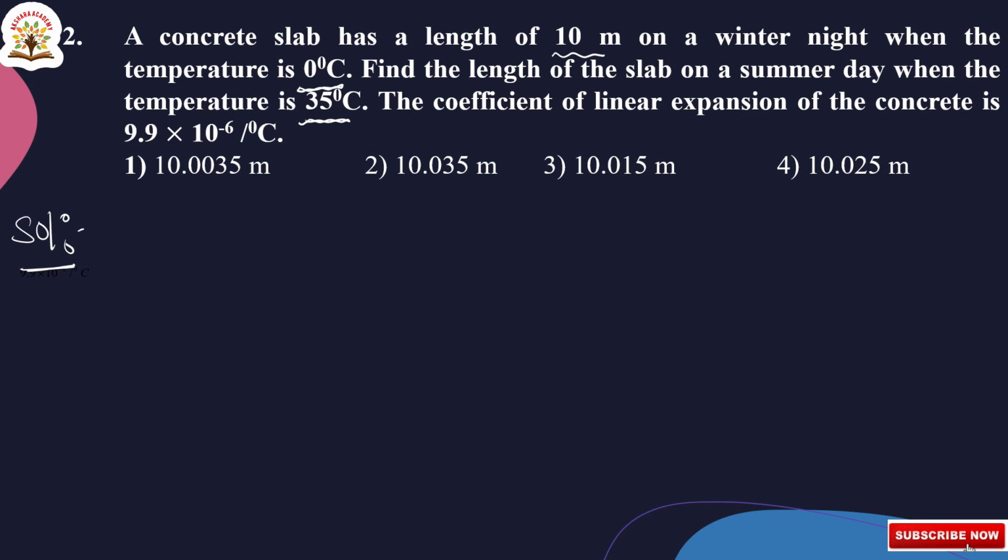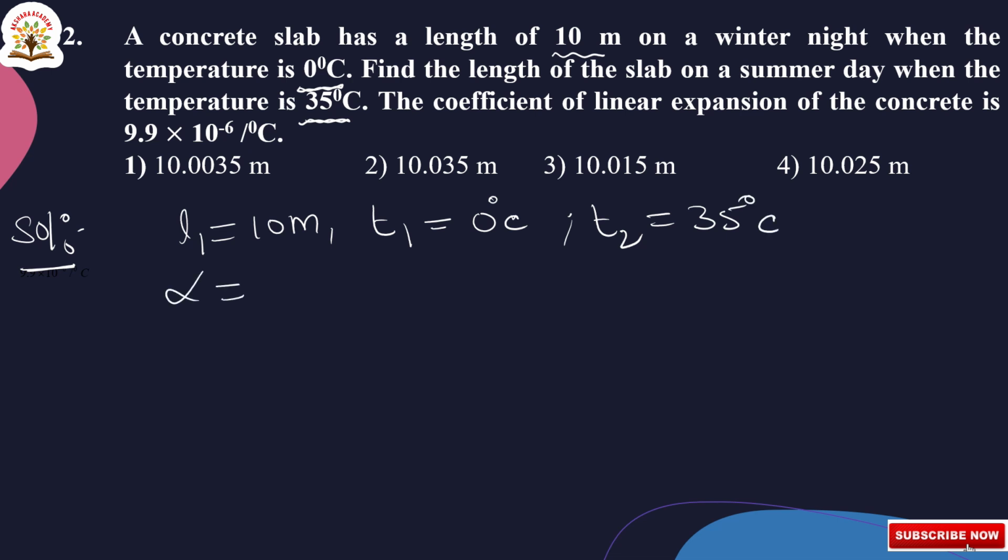Here they have given L1 is equal to 10 meters, initial temperature T1 is equal to 0 degree centigrade, T2 is 35 degree centigrade, and alpha is equal to 9.9 into 10 to the power of minus 6 per degree centigrade.